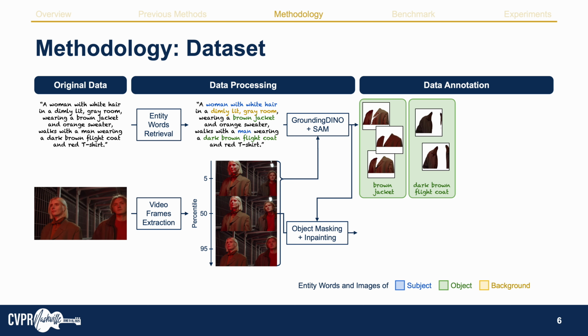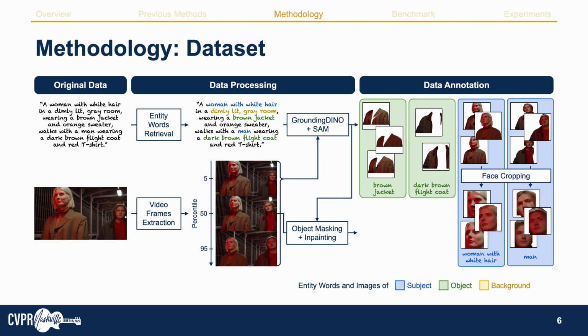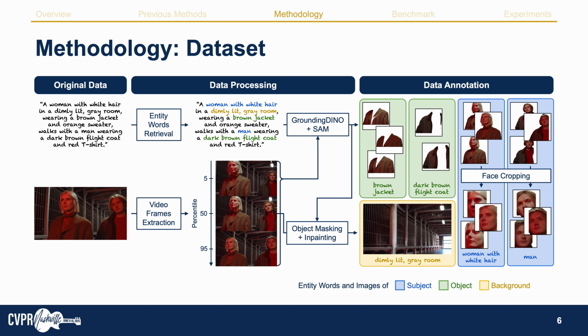Next, we use these entity words to localize and segment the target subjects and objects from these video frames. For humans, we additionally crop their faces to support face crop personalization. Finally, we extract a clean background image by removing the subjects and objects from the middle frame. Next, we introduce our model design.